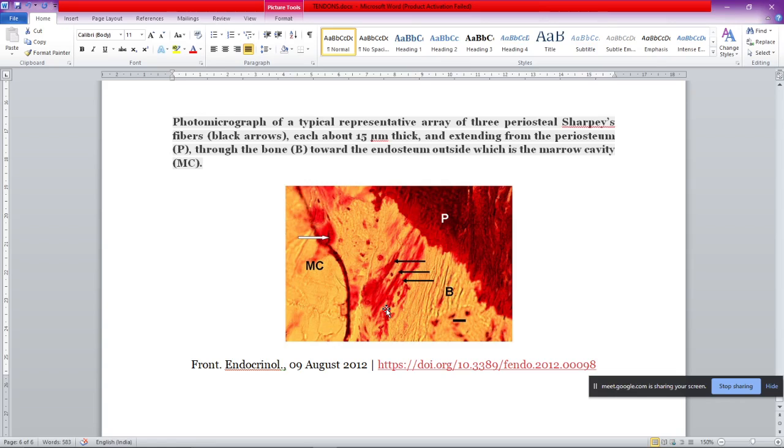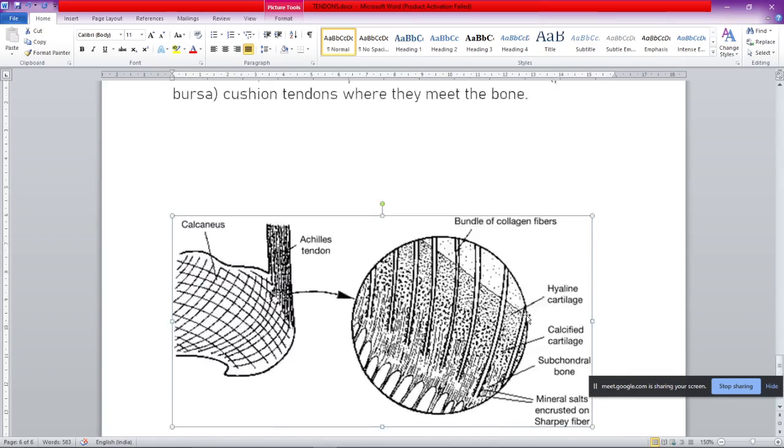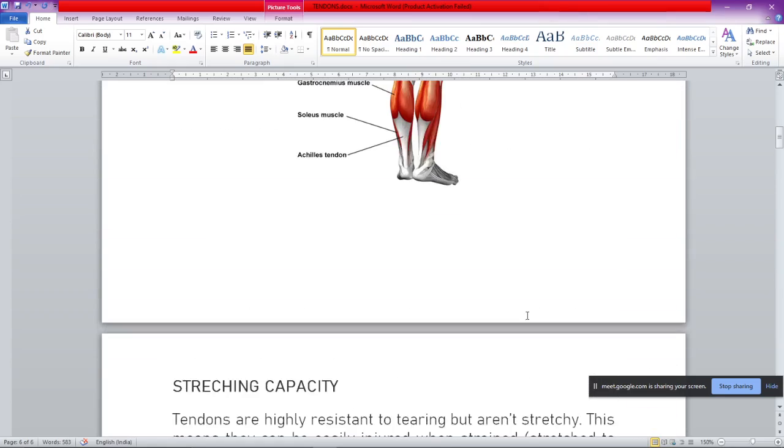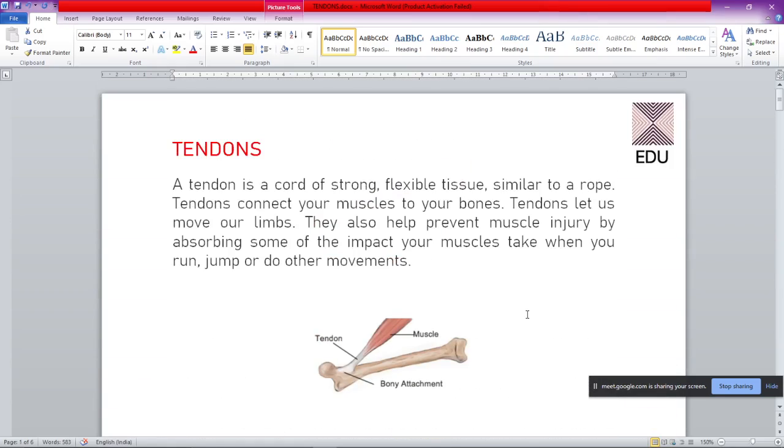So students, I think you have gone through most of the points of the tendons. If you include these parts in your answer whenever you get this question, I think you can get maximum marks. Tendons are basically the connective tissue joining the muscle to a bone, and transferring the tensile forces from the muscles to the bones, which helps in the movement of our limbs. So that was all about the tendons.